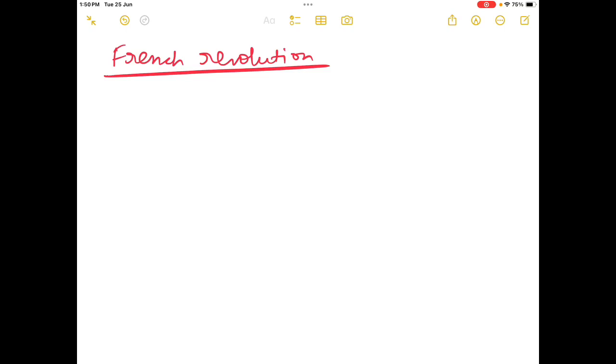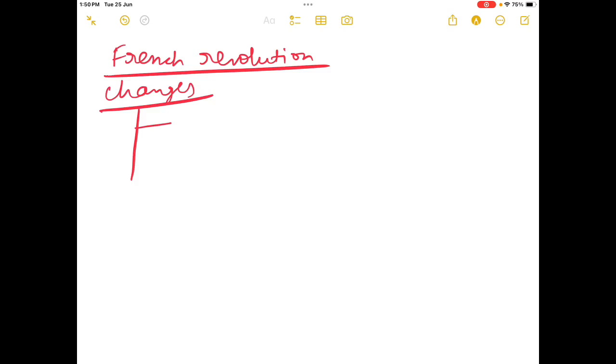But in the sociology part we will not deal with those dates and figures. Here we will simply learn about the impact of the French Revolution on the political structure, the economic structure, and the social structure. So we will see the changes after the French Revolution.